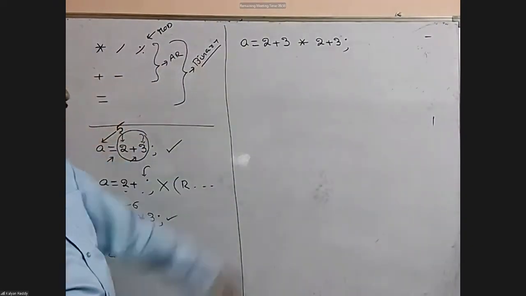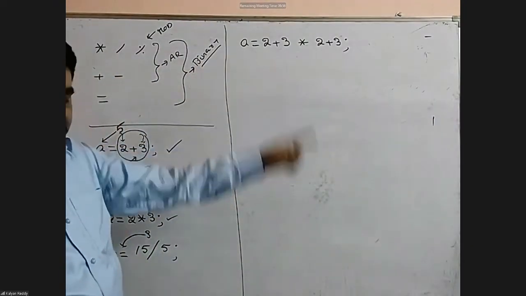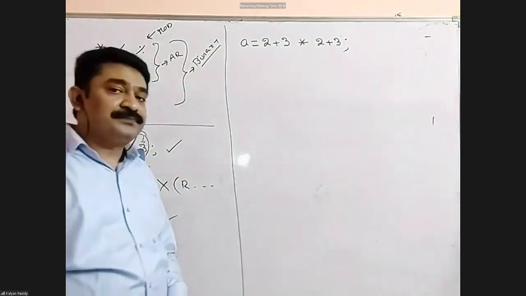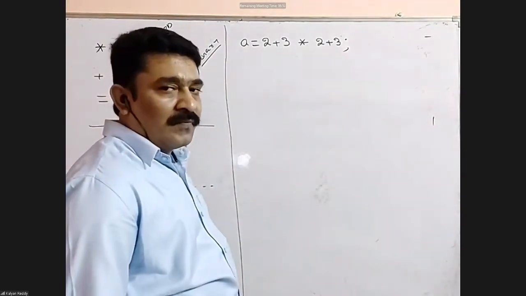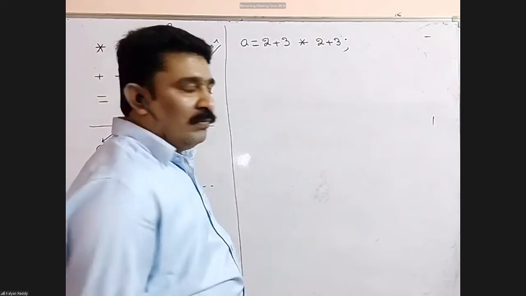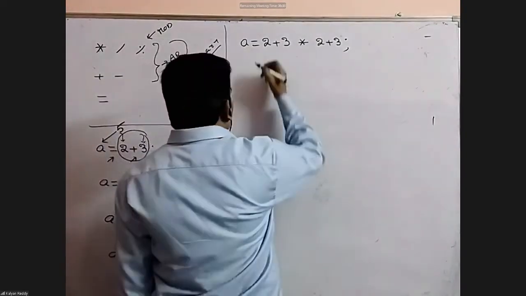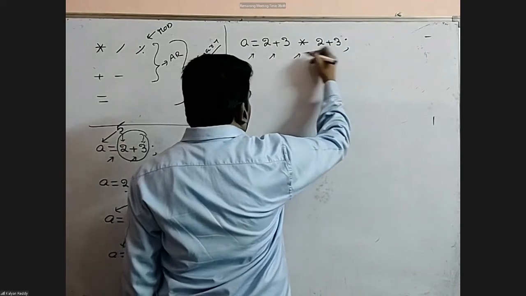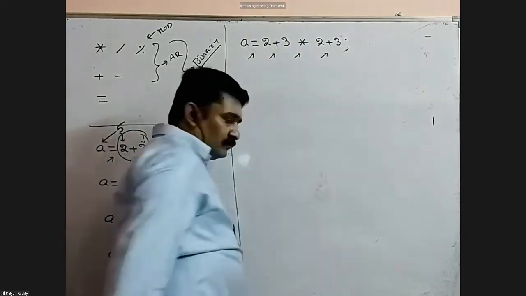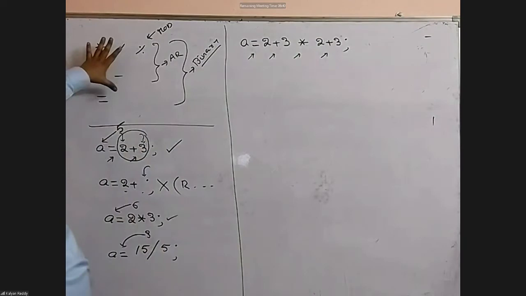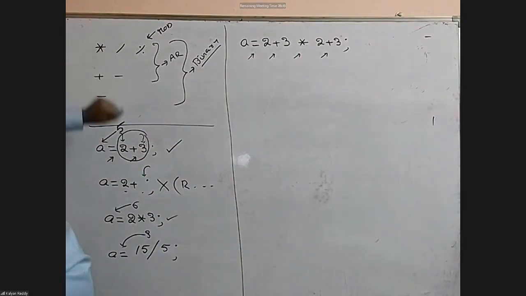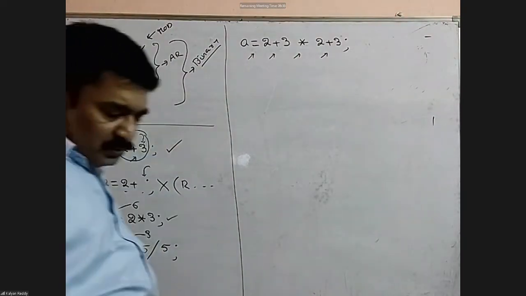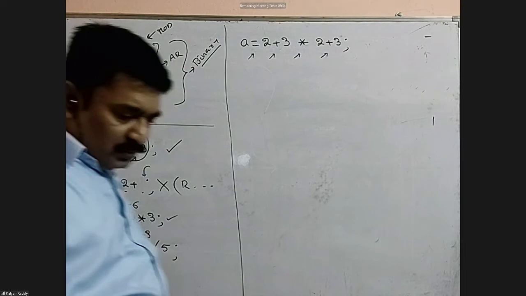Come to this expression. Here in this expression, the total number of operators is 4: assignment, addition, multiplication, addition. Among all these operators, high priority goes to which one?